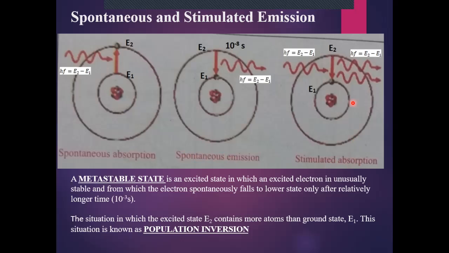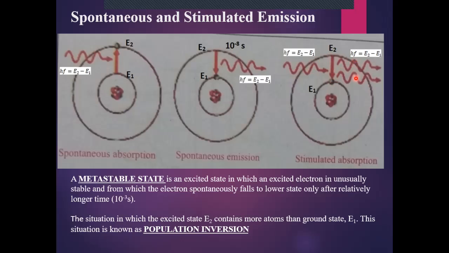What is stimulated absorption? For example, if the electron is in its excited state E2, and it has to stay there for a time period of 10 raised to the power minus 8 seconds, and during this time, a photon whose energy is equal to hf equals E2 minus E1, the difference of these two energy levels, arrives, then this photon will stimulate or force the electron to go back to its ground state by emitting two photons whose energy is exactly equal and which have the same direction.